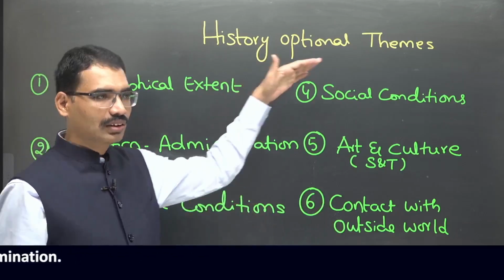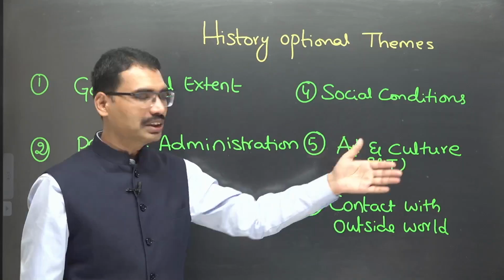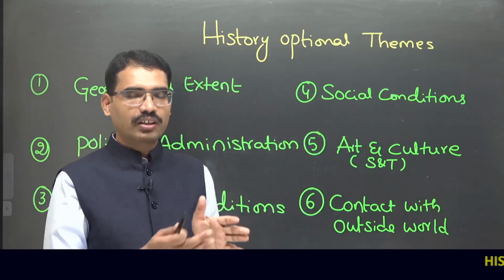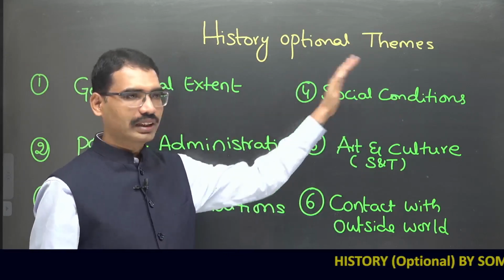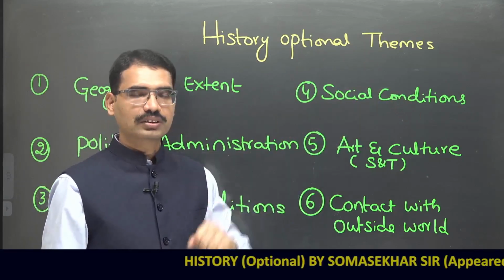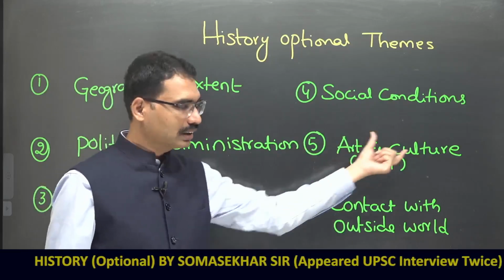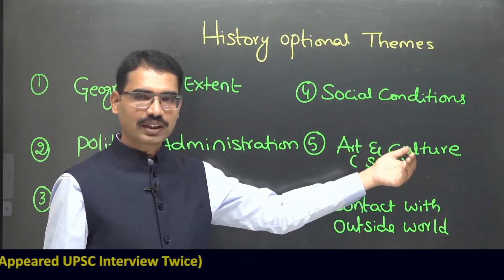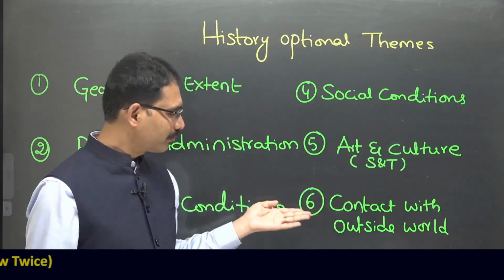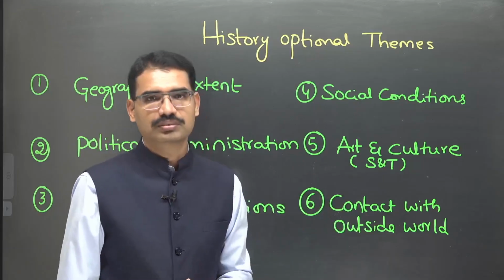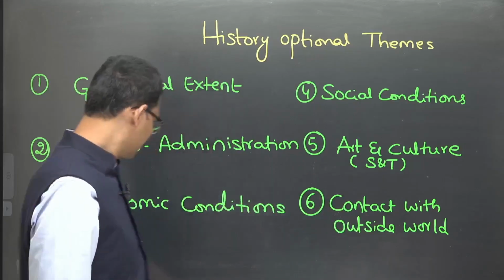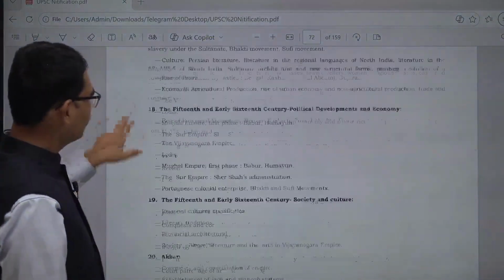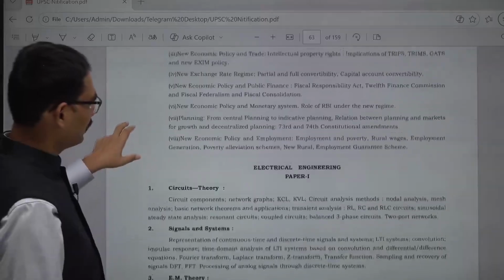Even though 4-5 pages are given, they are repetitions of the same themes. It talks about social conditions. If the Mauryan unit says social conditions, the Gupta unit says so too. Art and culture includes literature, architecture, science and technology, and so on. Contacts with the outside world. Now I will show you the syllabus. Then you will really understand that if you master these themes, your syllabus is almost done.